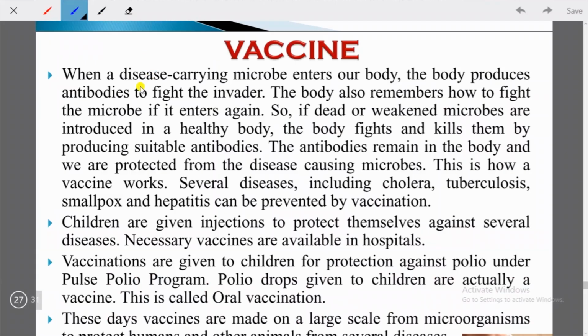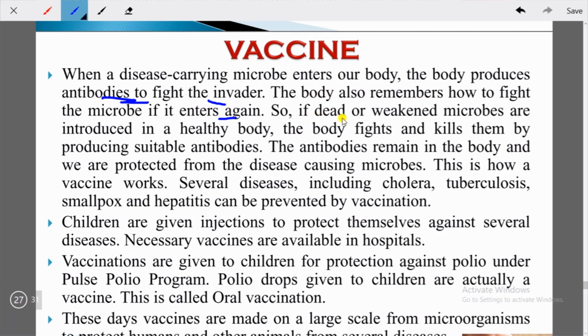Students, when a disease-carrying microbe enters our body, the body produces antibodies to fight the invader, which is the outsider, which is actually the disease. The body also remembers how to fight the microbe if it enters again. So after the recovery, the body will be aware of the antibody it needs to produce when a similar kind of microbe enters the body again.